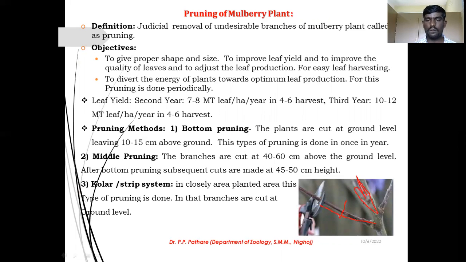After the cutting, whatever energy or nutrients are present in the particular main branch goes to these healthy branches. Ultimately you get large, healthy leaf production. ठीक है, समझ में आ रहा?